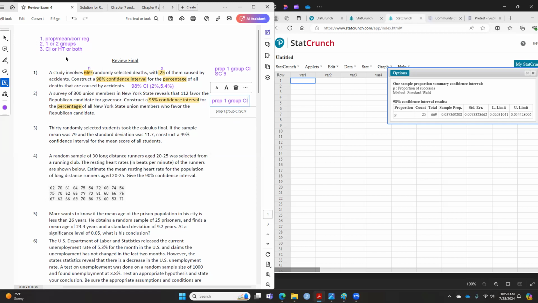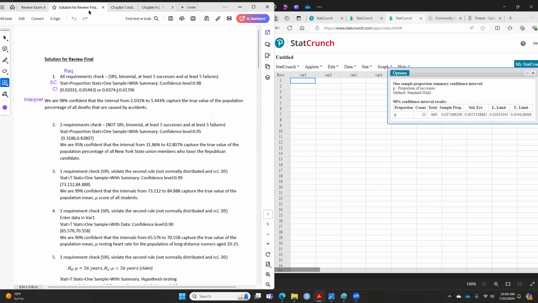You can tell that this is doing confidence interval because you don't do the tacit claim. So this is exactly the same as what we just did. You just go to StatCrunch number 9, which is exactly the same as number 1. But you just need to put in the numbers, which the numbers here are 300 for n and 112 for x. Okay. I leave it to you to do this because the answer is given in here. And again, this will be your answer when you type it into your StatCrunch.